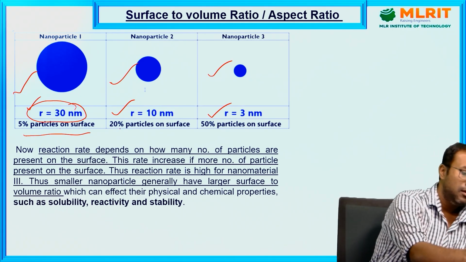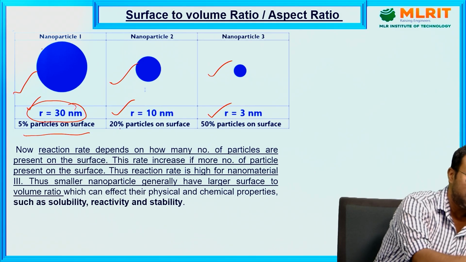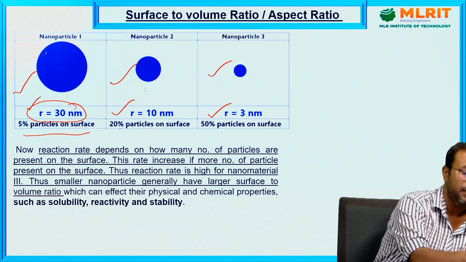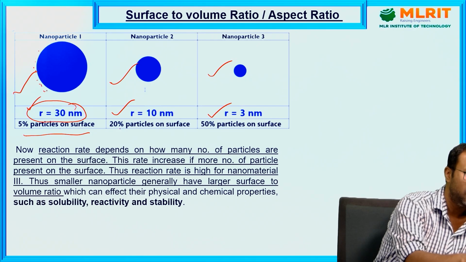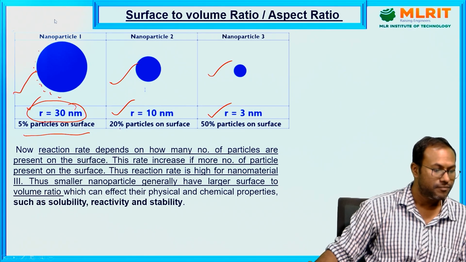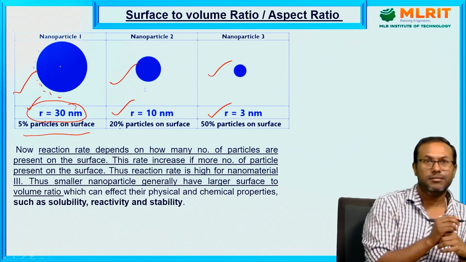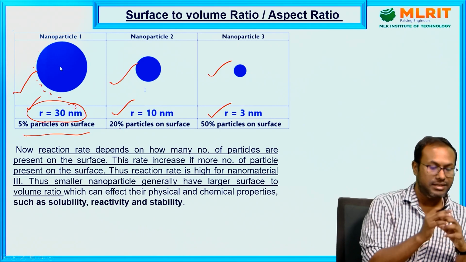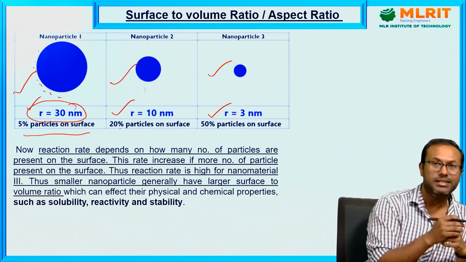The number of particles on the surface is very few, and 95% are inside this material.